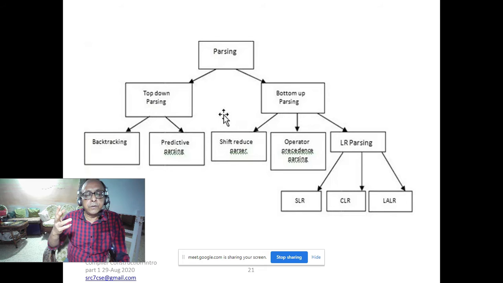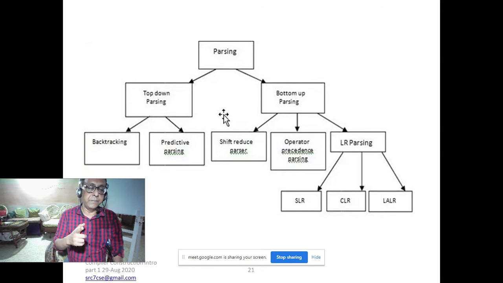If you look at production rules in context free grammar, we have two famous forms. One is Chomsky's normal form, another is Greibach normal form. What is Chomsky's normal form? Chomsky's normal form says the left hand side should be only one variable, and the right hand side should be only two variables or a single terminal. All context free grammars can be put into Chomsky's normal form.